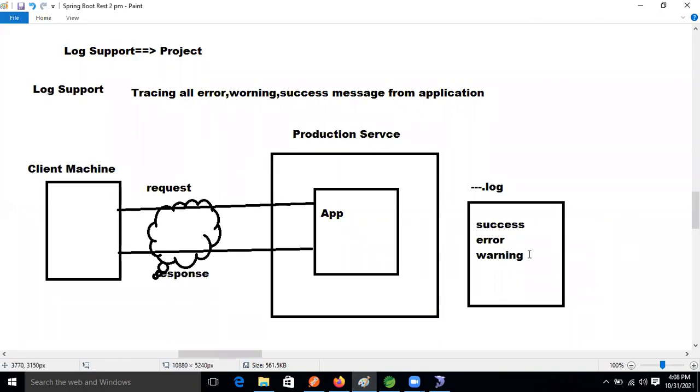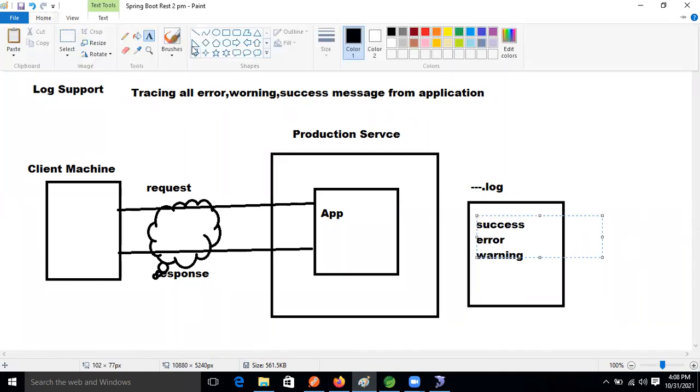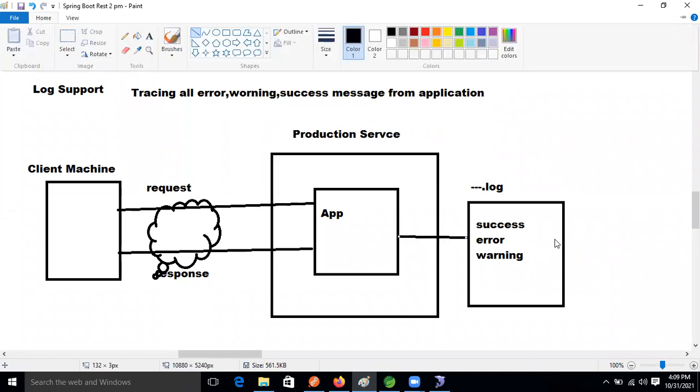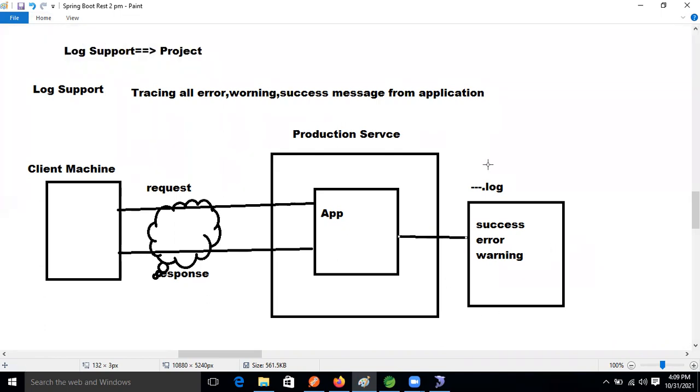Based on that, we will understand what the issue is. By default, in our application, our log4j slf4j file will be generated.